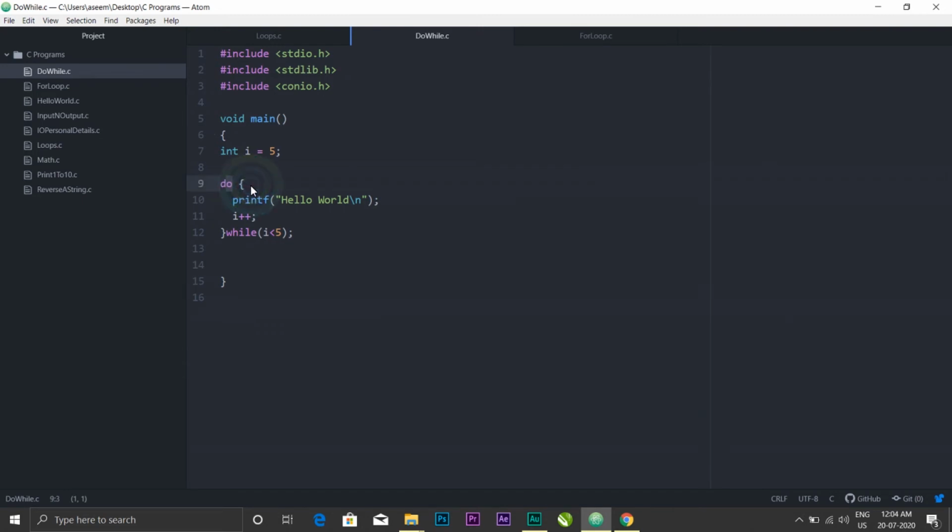You write do, then the curly brackets, and inside that what you want to do. Suppose here we are printing hello world, and then we increment the i value, and once you close the curly brackets, here your condition comes, right? So the best example I will give is, here we have a condition saying i is less than 5, but what I will do is I will make the i value equal to 5 and run the program. Let's see what happens.